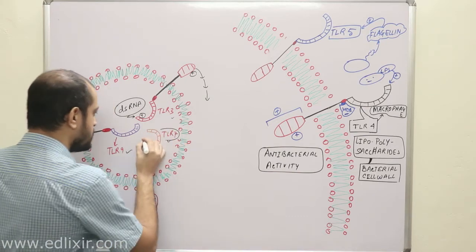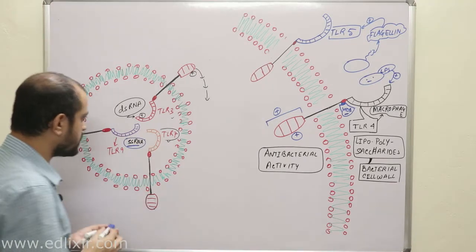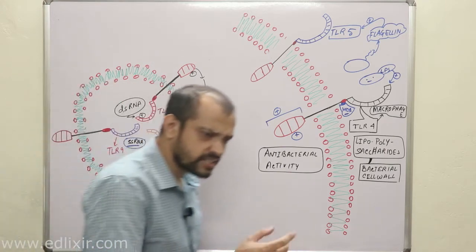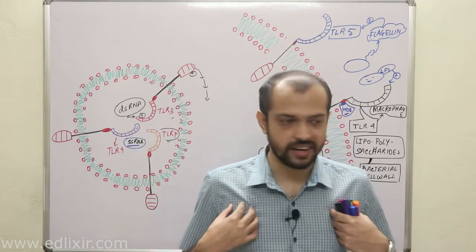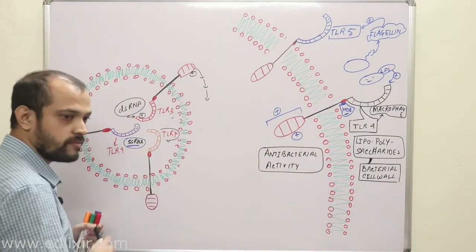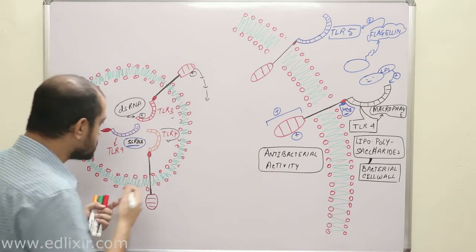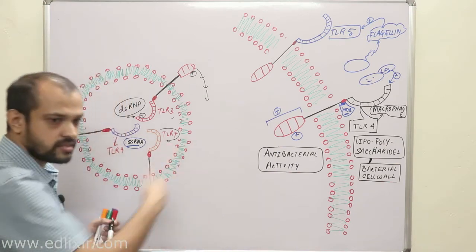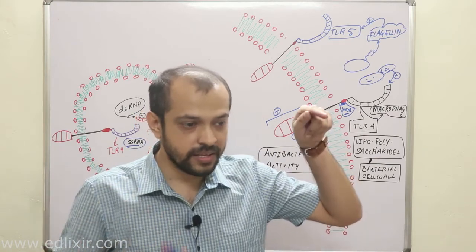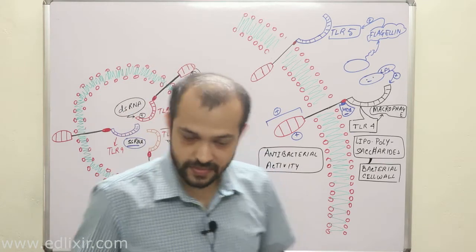TLR7 is activated when it sees single-stranded RNA. When single-stranded RNA activates TLR7, then downstream signaling starts. Now, a very interesting part you need to understand is this: you also have single-stranded RNA, right? But how can a cell differentiate between this single-stranded RNA of a virus or bacteria, and your own single-stranded RNA? Now listen, your single-stranded RNA will be present in the cytoplasm, not in the endosome. That means if any single-stranded RNA is found in the endosome, it is definitely coming from a virus or bacteria. Clear?